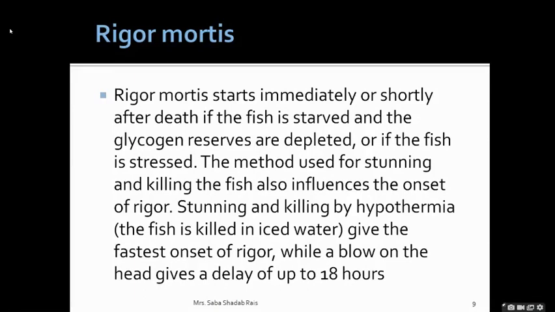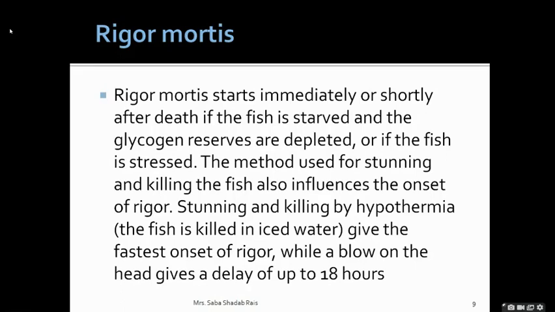Now, the amount of time taken for rigor mortis depends on many factors. It is influenced by the method of killing, hypothermia, and other factors. The other factors can be the body size of the fish, and the species.